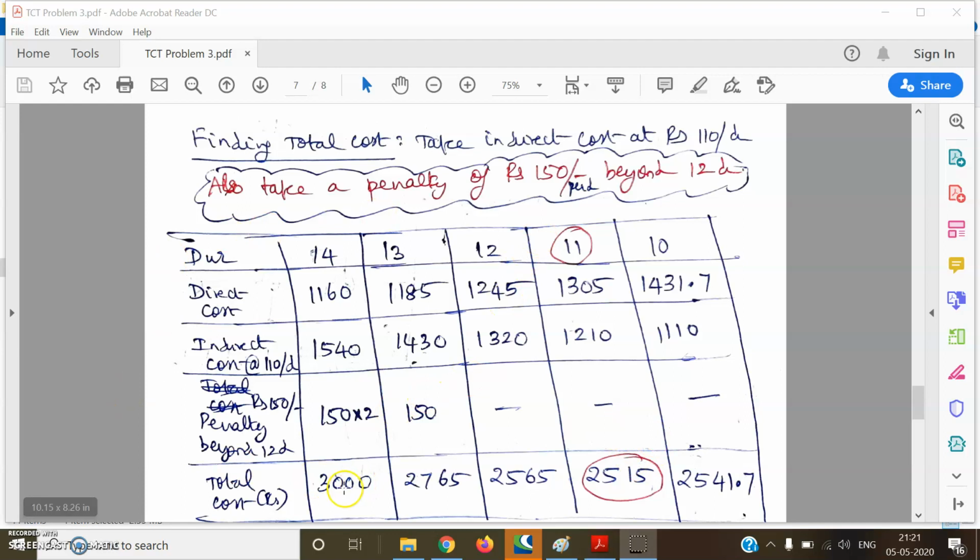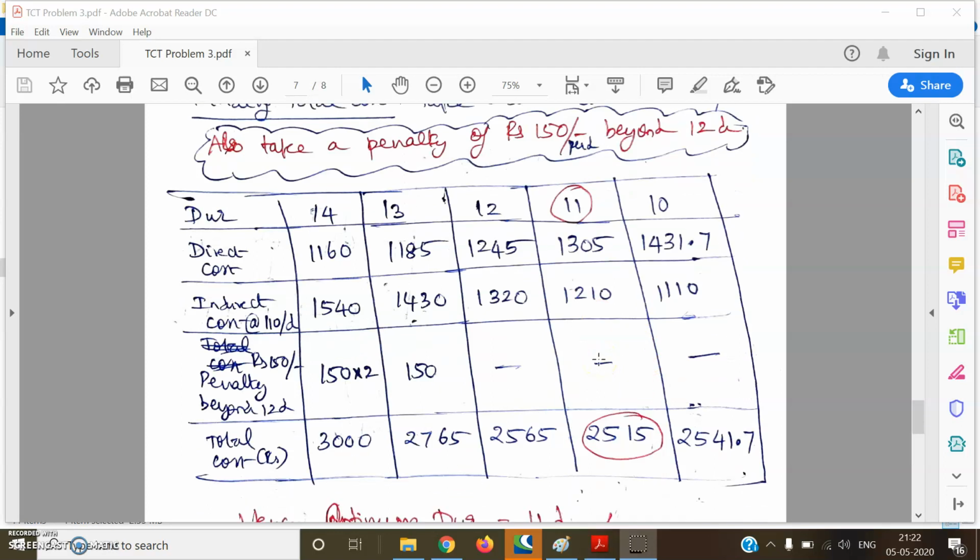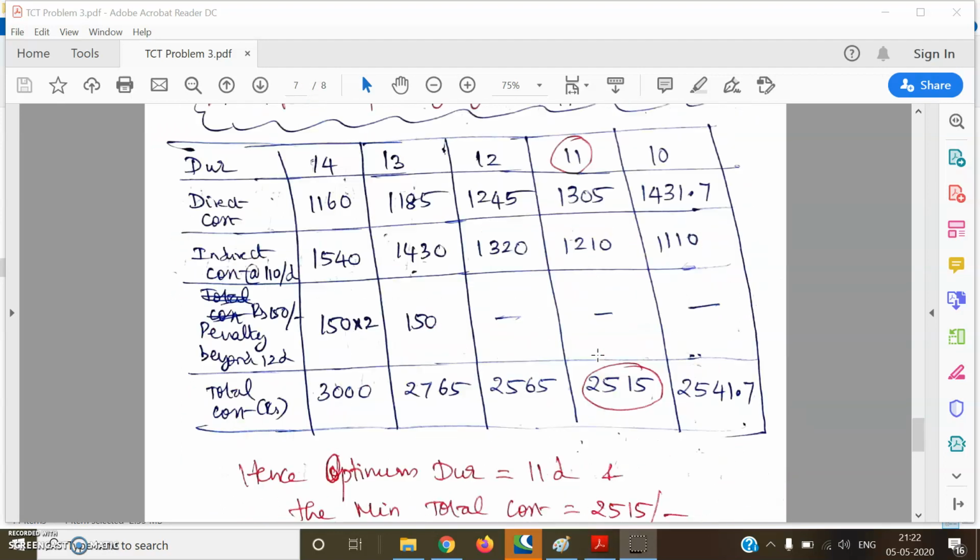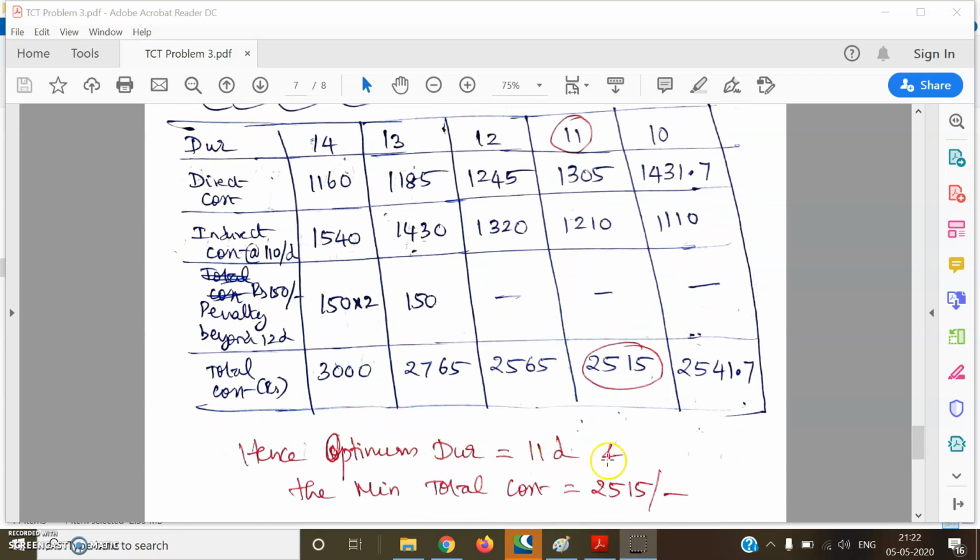If you look at this table, the lowest total cost is going to be 2515 corresponding to 11 days of completion. So this is the optimum time of completion of the project, and the minimum total cost associated with this project is 2515 rupees. This is the conclusion or inference from this time cost trade-off. So the optimum duration is 11 days and the minimum total cost is 2515.